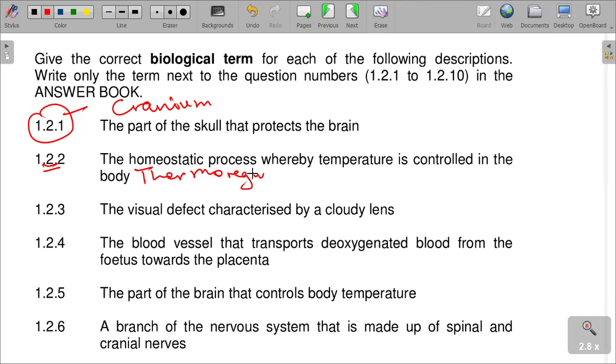And again, the visual defect characterized by cloudy lens. It is cataracts. Cataracts is a visual defect that is characterized by a cloudy lens.